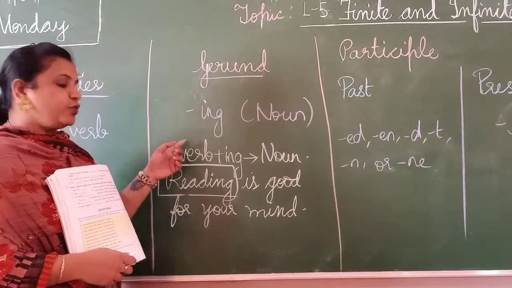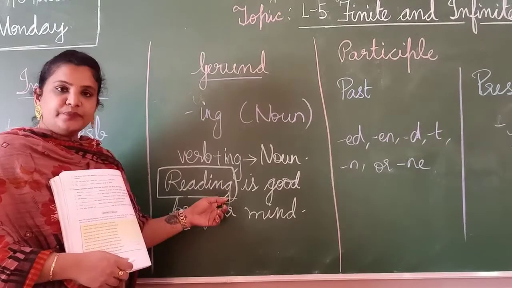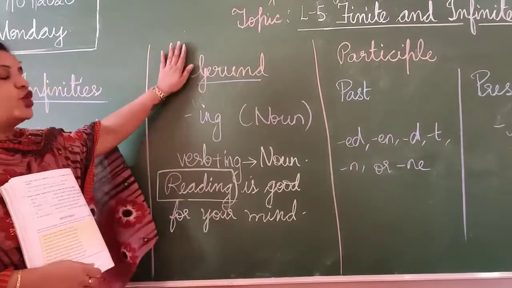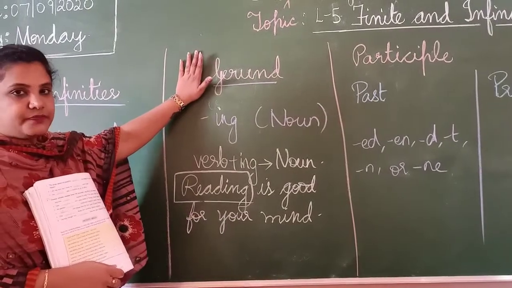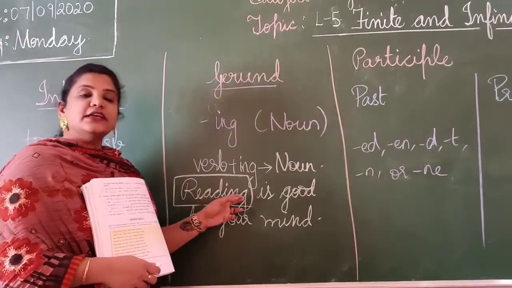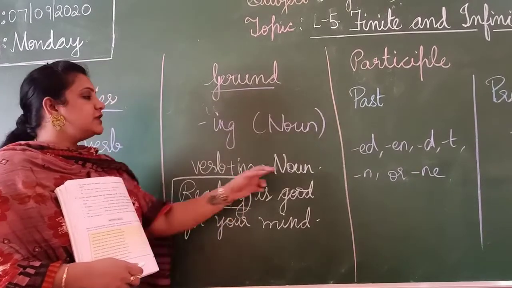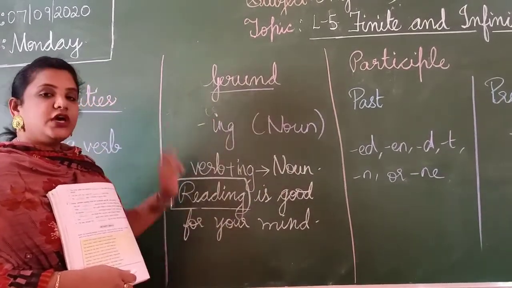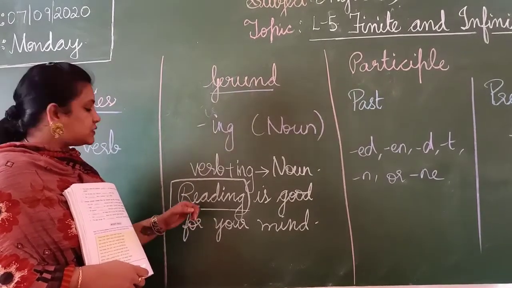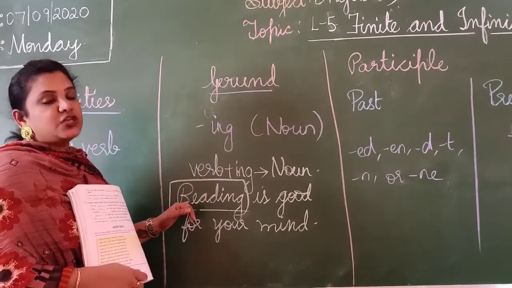Correct? So, any verb with ing form, if it is acting as a noun, is called your gerund. Okay? I repeat again. Any verb in ing form acting as a noun is called your gerund. In this type of sentence, this verb is called your gerund.